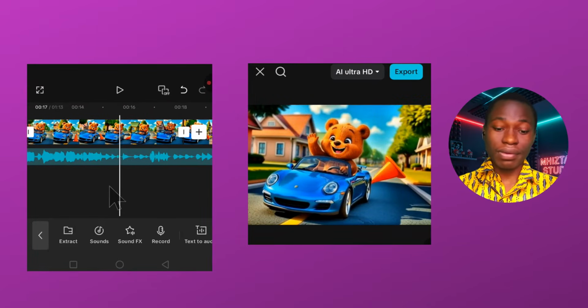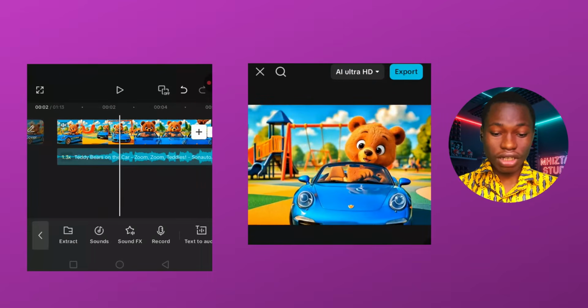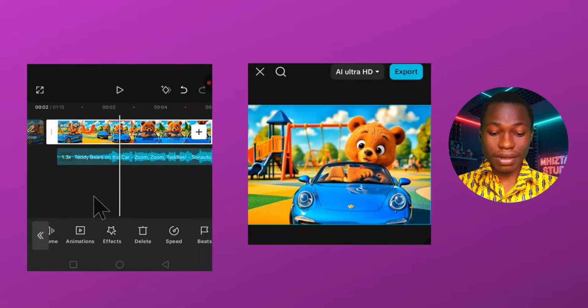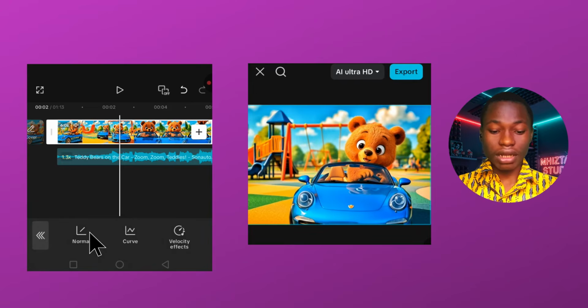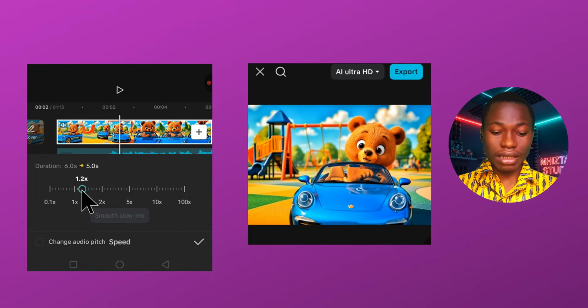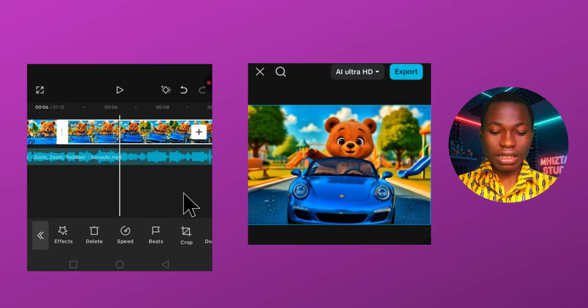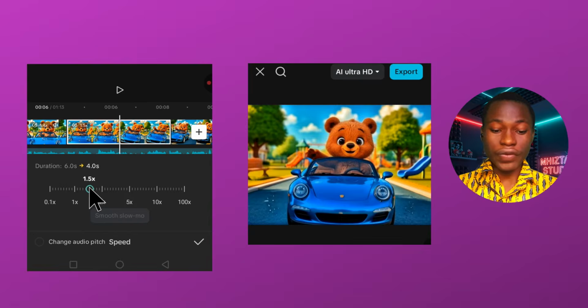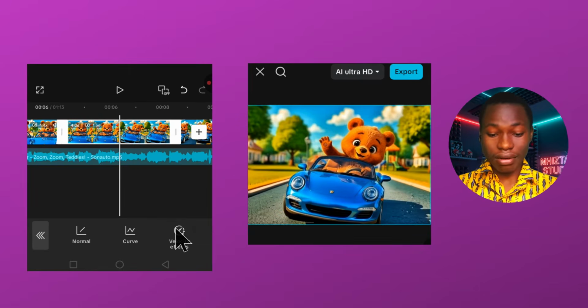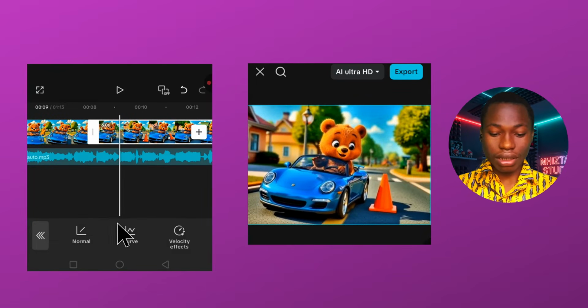Now this is as simple as just go to each of these and speed it up. As simple as that. You go to each of them, click on speed, normal, and then speed it up a bit. Do the same thing with every other clip there. So remember, the main purpose of doing this is for you to fit the exact verse. All right. So I'll go to the next one and do the same thing.